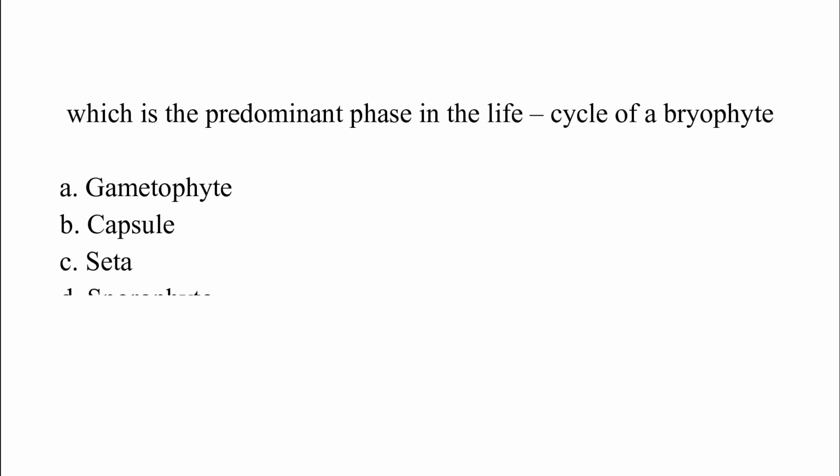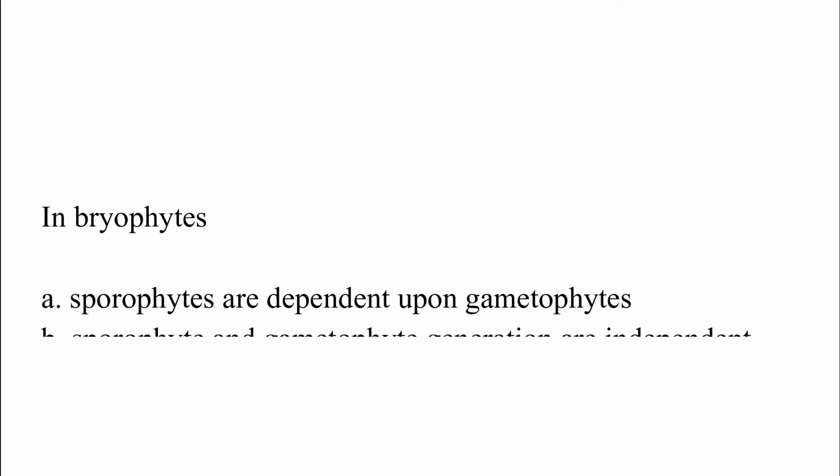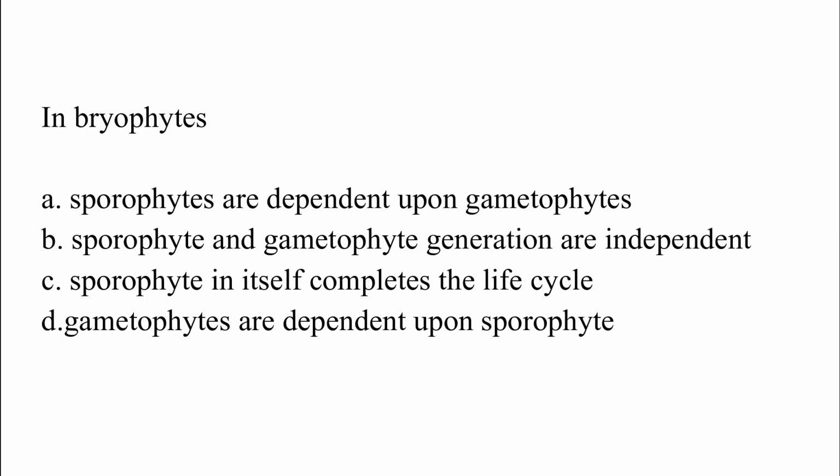Which is the predominant phase in the life cycle of a bryophyte? Option A, gametophyte; option B, capsule; option C, seta; option D, sporophyte. The correct answer is option A, which is gametophyte. In bryophytes: option A, sporophyte depends upon gametophyte; option B, sporophyte and gametophyte generations are independent; option C, sporophyte in itself completes the life cycle; option D, gametophyte depends upon sporophyte. The correct answer is option A, which is sporophytes depend upon gametophytes.